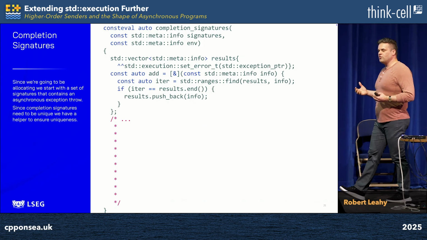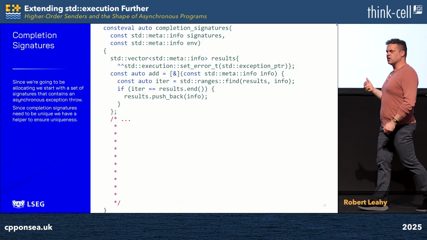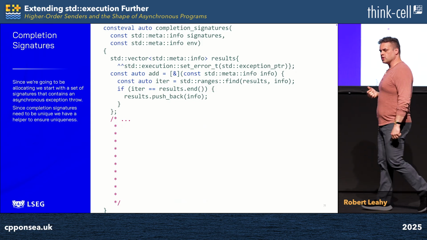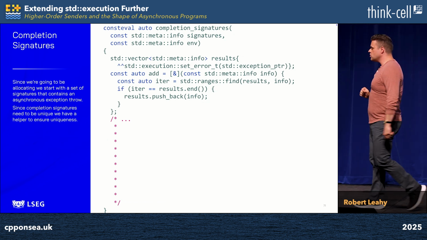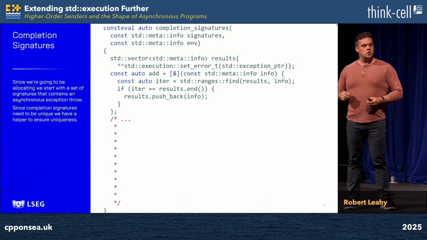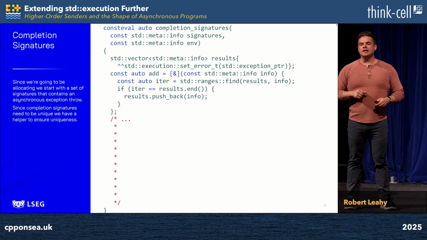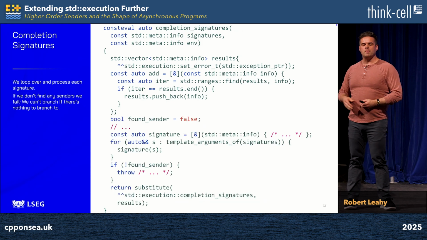We begin with a candidate set which includes set_error_t of exception_ptr, because we know we can always throw exceptions because we're going to be doing dynamic memory allocation. Then we define an add helper lambda to reflect the fact that a valid instantiation of std::execution::completion_signatures contains no duplicates. And so add simply neglects to add any duplicated signatures that are requested of it. With this boilerplate out of the way, we can move on to the bottom of the function where we actually start to do interesting things.